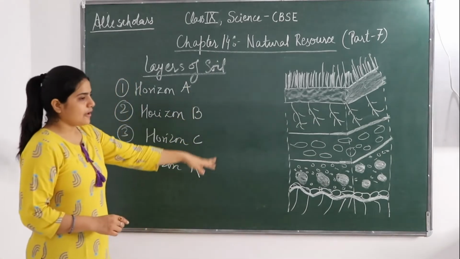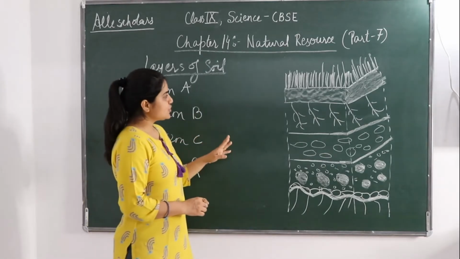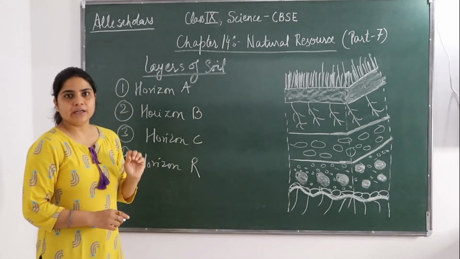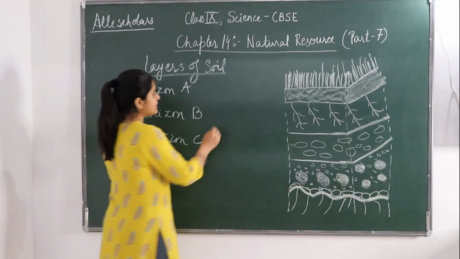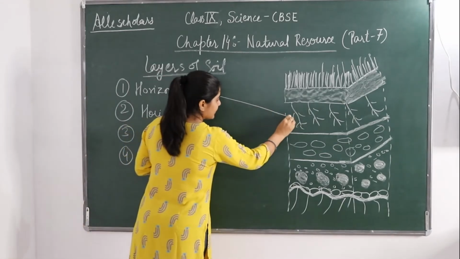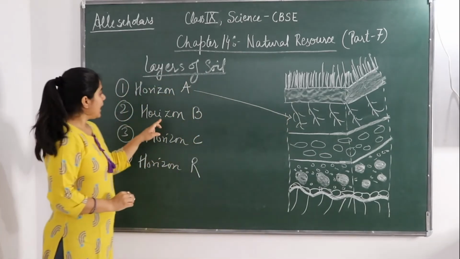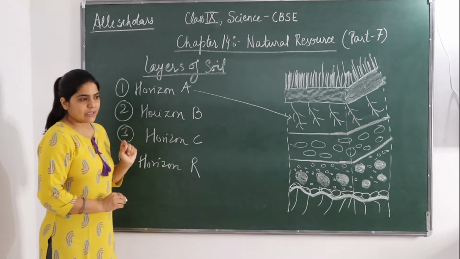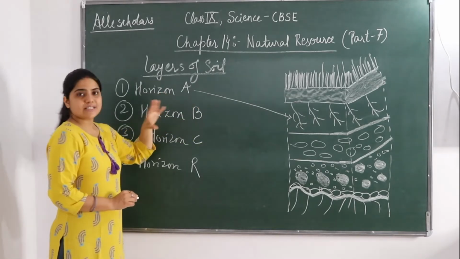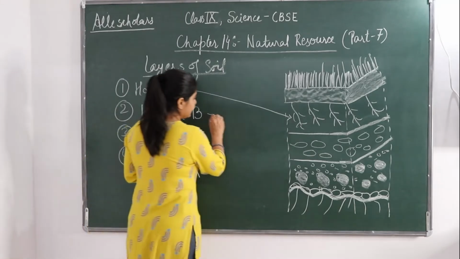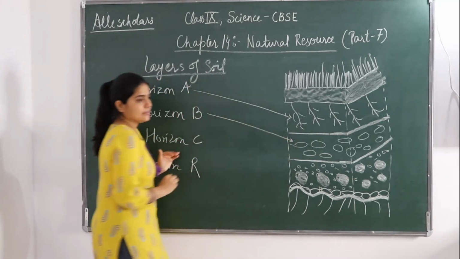Here I have made a diagram showing all the 4 layers. Horizon A is the topmost layer. Below the topmost layer, horizon A, there is a sublayer and that is horizon B.